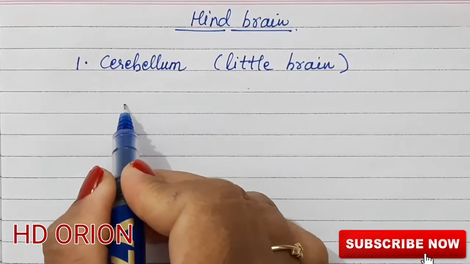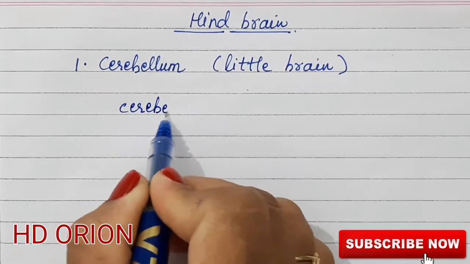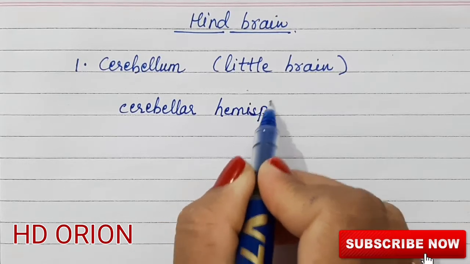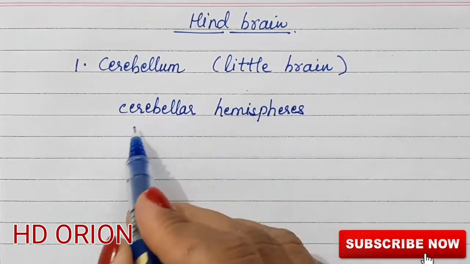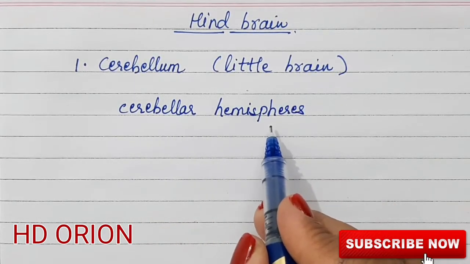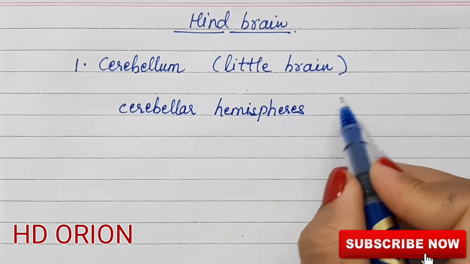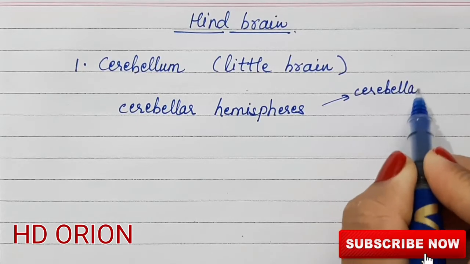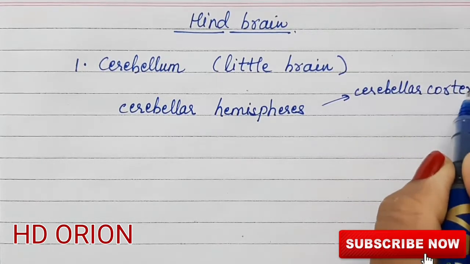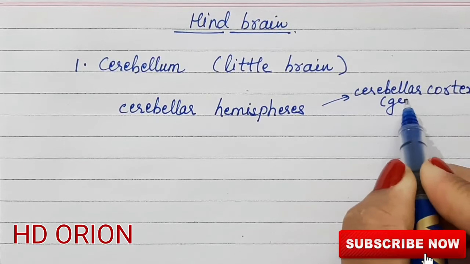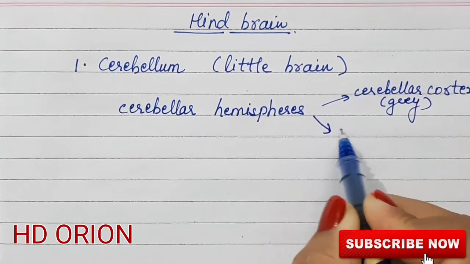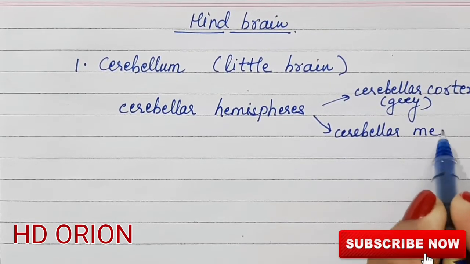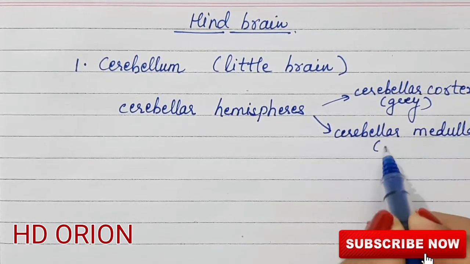As I told, the cerebellum is divided into two cerebellar hemispheres. The arrangement of the neurons in the cerebellar hemispheres is the same as in the cerebrum. That means the outer part, cerebellar cortex, is made of grey matter, and the inner part, cerebellar medulla, is made up of white matter.